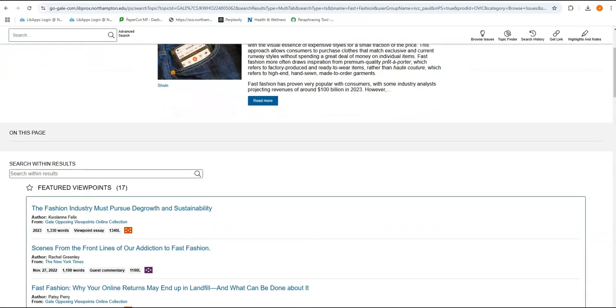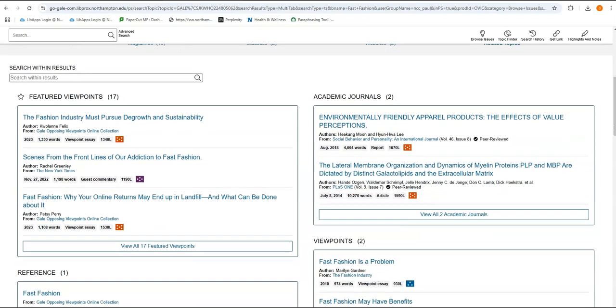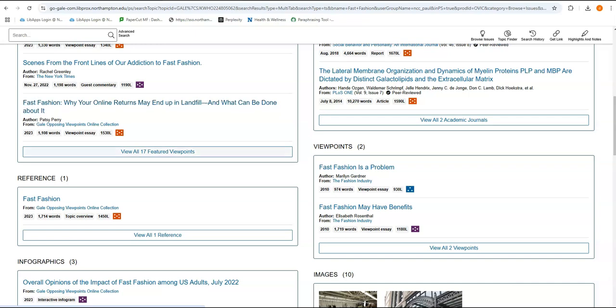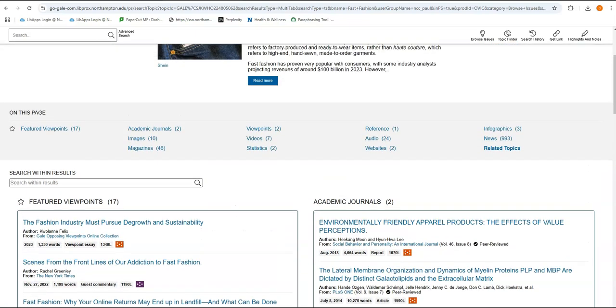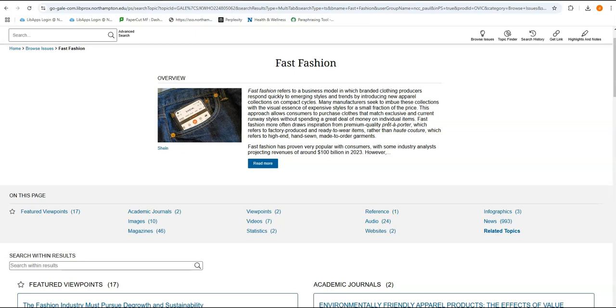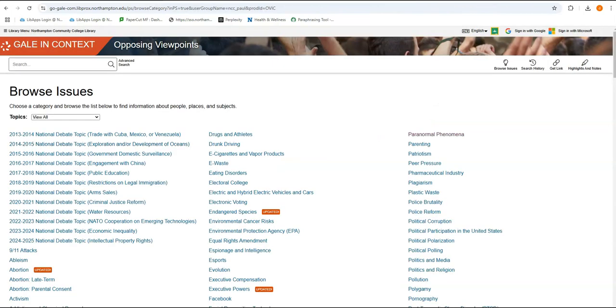Let's just let it load for a second. We get some viewpoint articles if you need that, or academic journal articles. And there you go. This is a really great place to start, especially if you don't know what you want to write about, what topic's interesting to you. Just go back to browse issues, and you can really find a lot of information right through there.